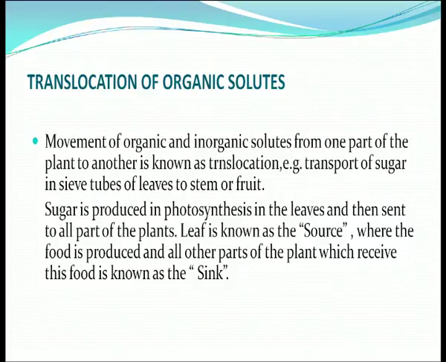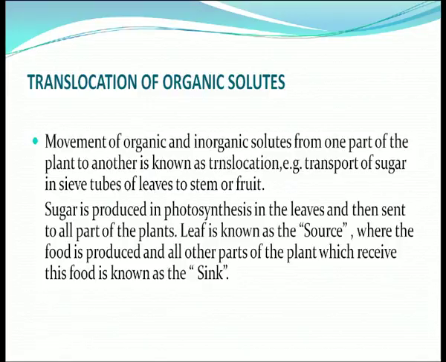This translocation is of organic solutes. The movement of organic and inorganic solutes from one part of the plant to another is known as translocation. For example, transport of sugar in the sieve tubes from the leaves to the stem or fruit. Sugar is produced by the process of photosynthesis.